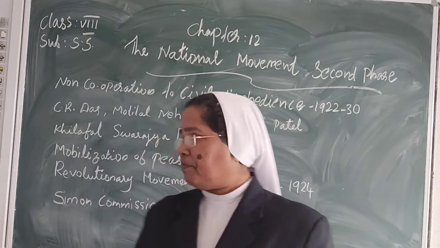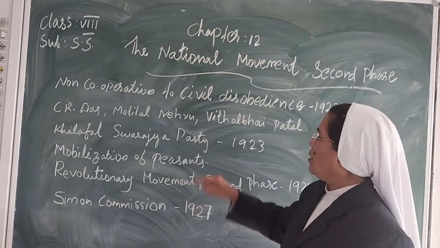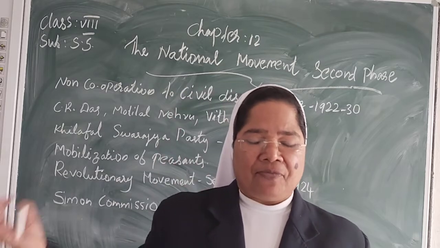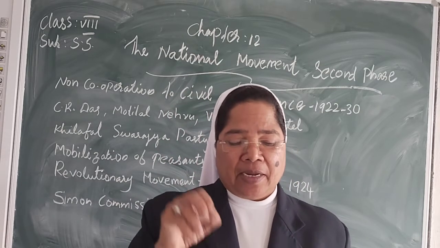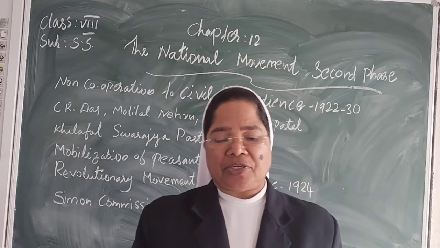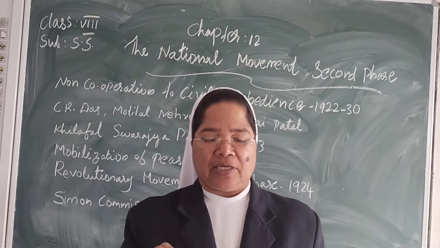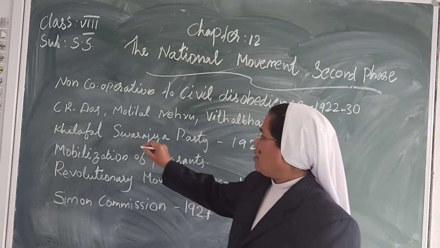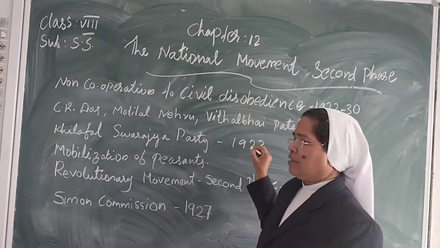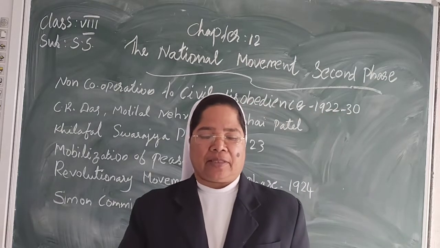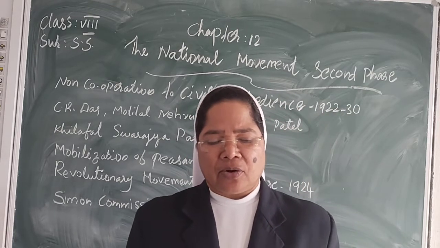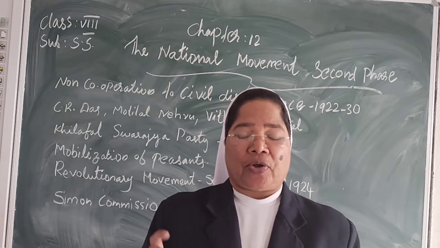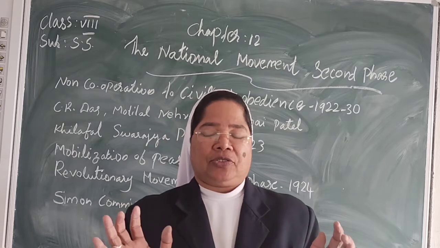In 1923, the Pro-Changers formed the Congress Khilafat Swaraj Party in 1923. This group is properly known as the Swaraj Party.